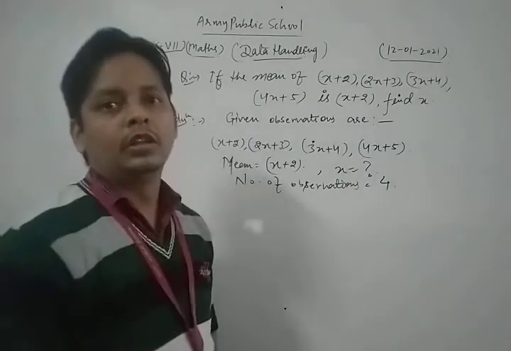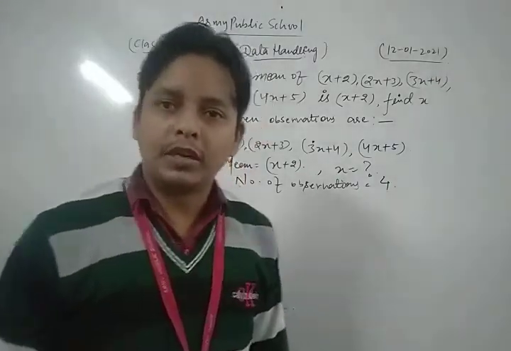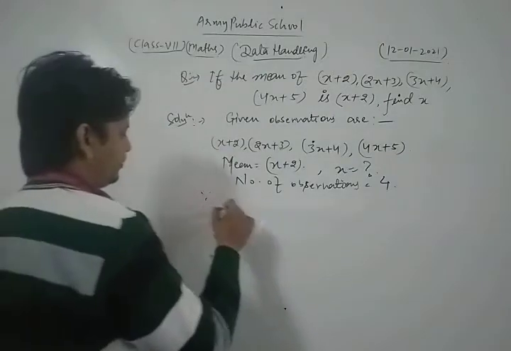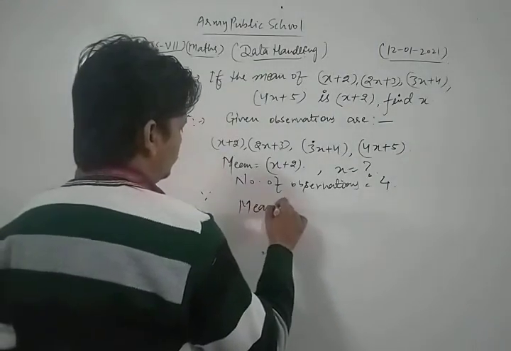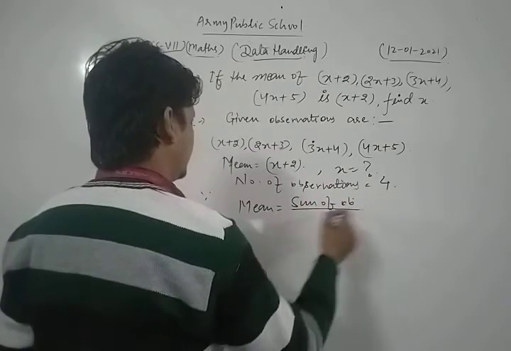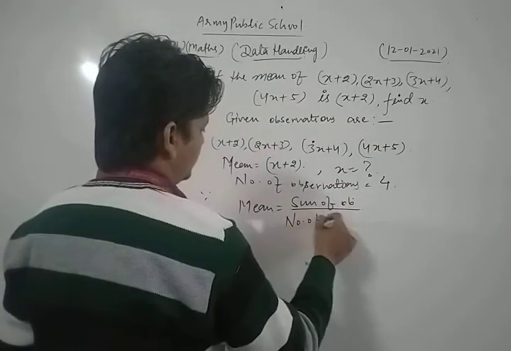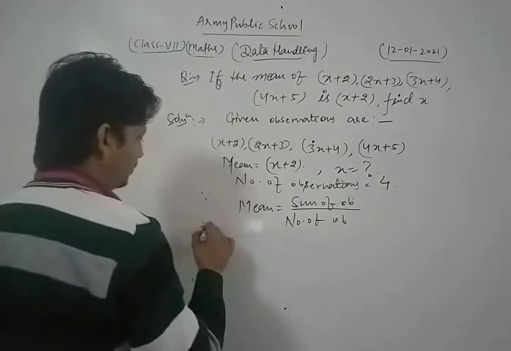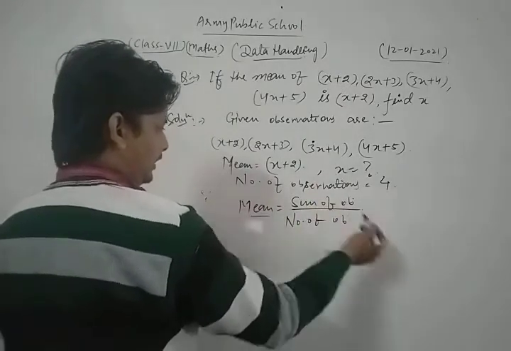Now we apply the formula for mean. Mean is equal to sum of observations divided by number of observations.